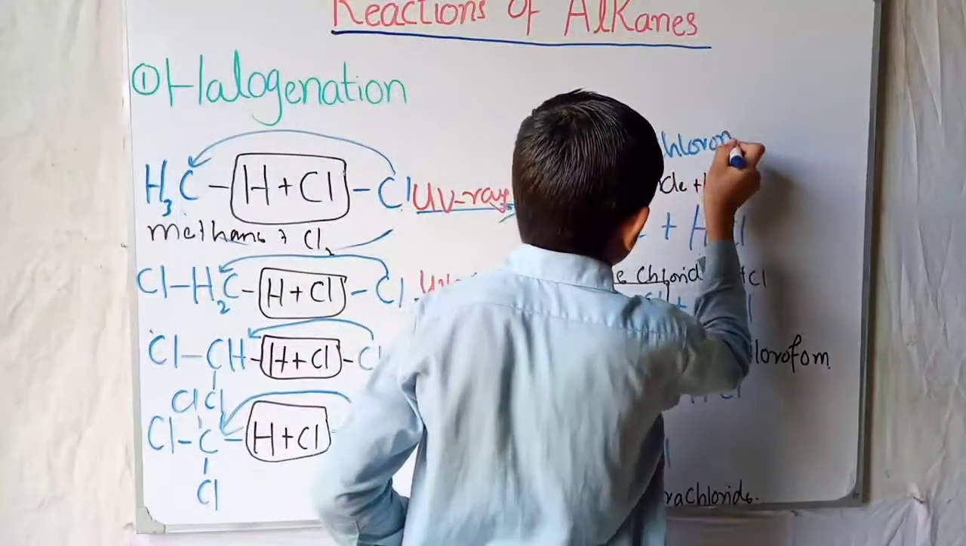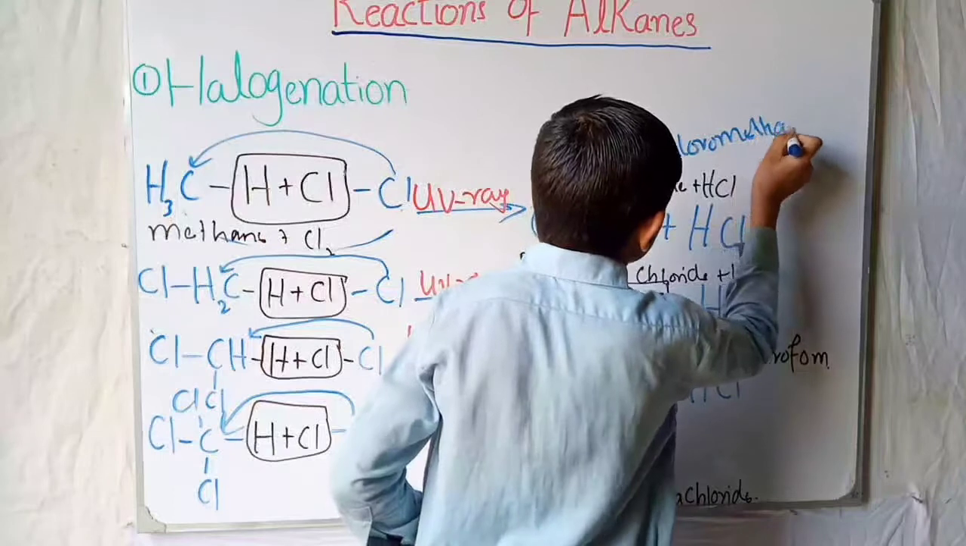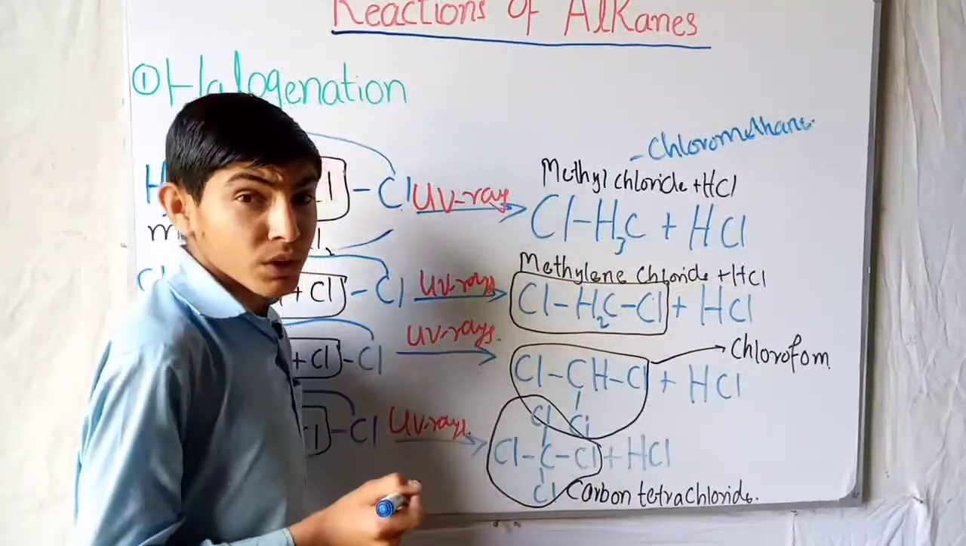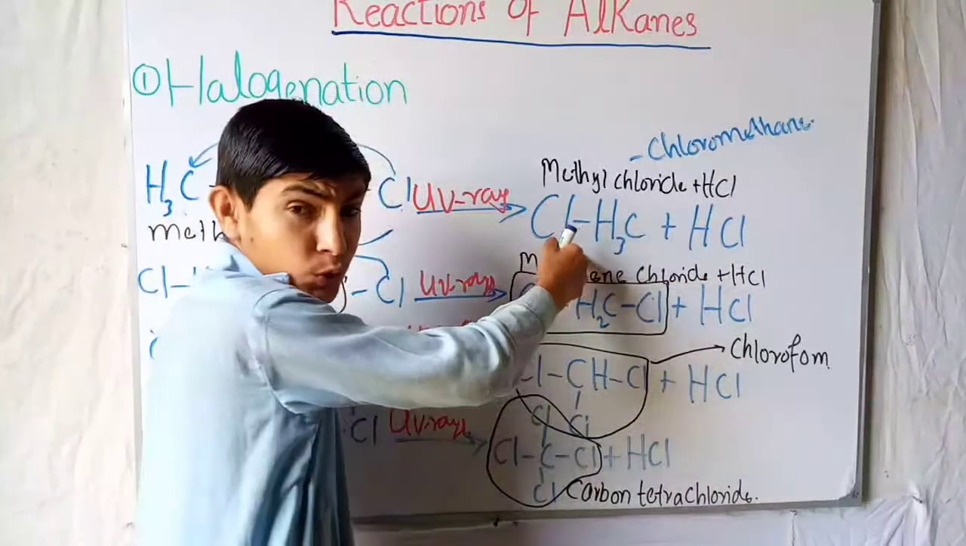Chloromethane. It means that when there is one chlorine with one methane, we call it chloromethane.